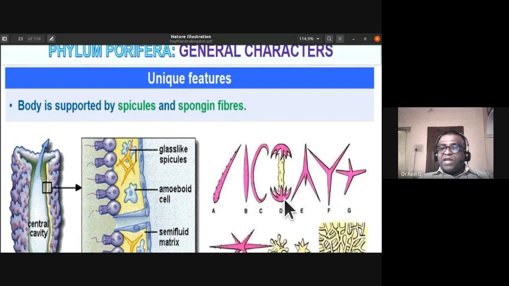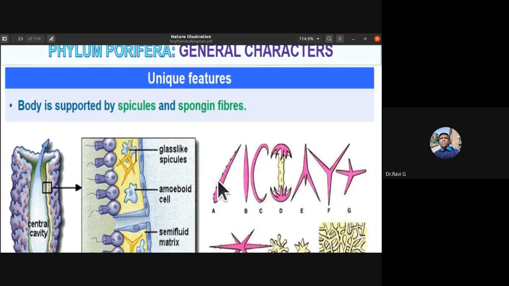See, these diagrams are not required. There is no diagram required in this kingdom Animalia except for the types of symmetry, coelomate, and acoelomate. So for the initial topics you require diagrams, but in other phyla you don't require any diagram at all. These are only for your understanding.